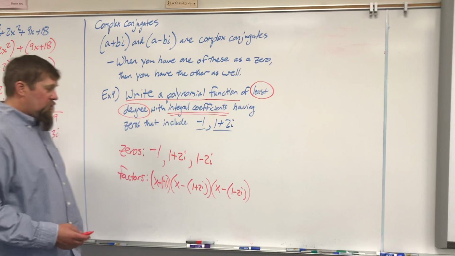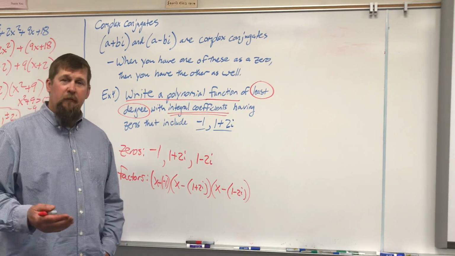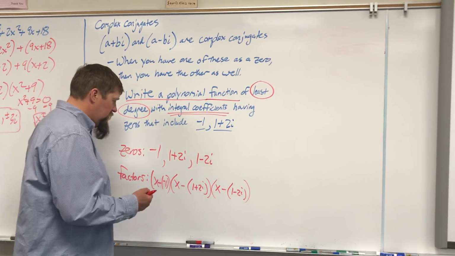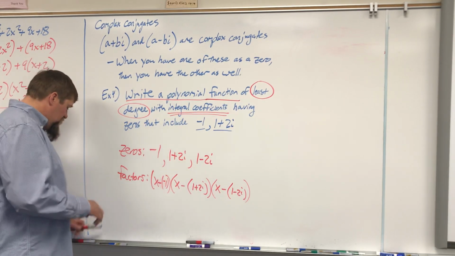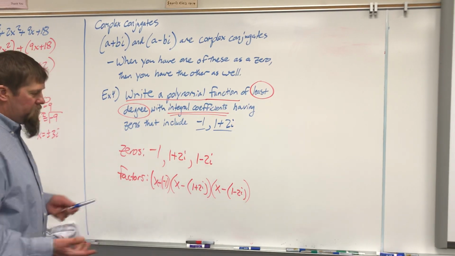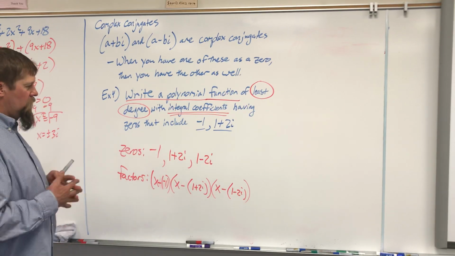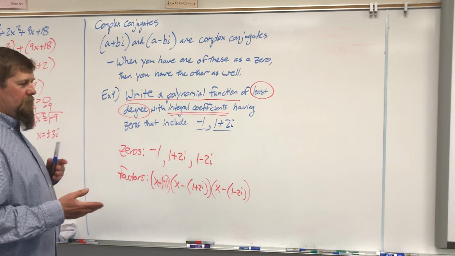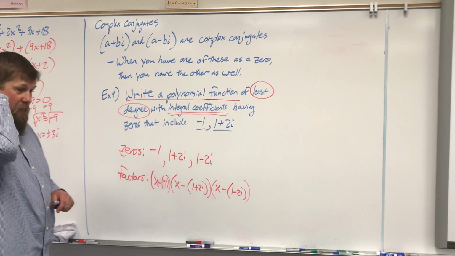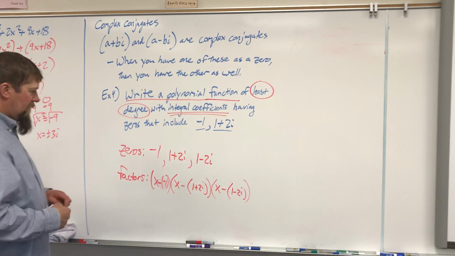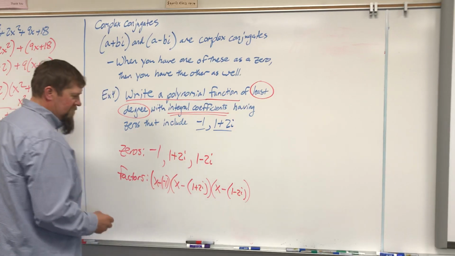Now, to find the polynomial function, all you do is multiply these. There is a trick to this, but not really. I'm going to go through and multiply this, but then I'm going to show you a different way of multiplying. Some of you will like the second way better, but it's a little more confusing. Okay, so I'm going to simplify this up.